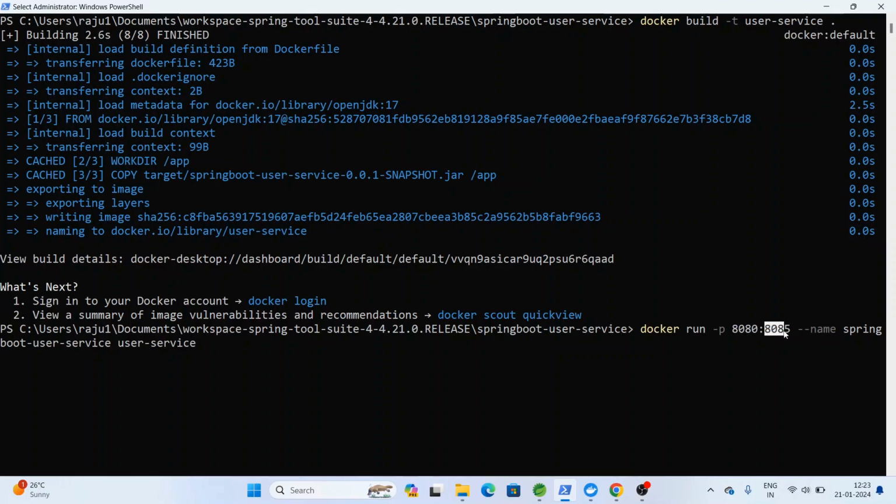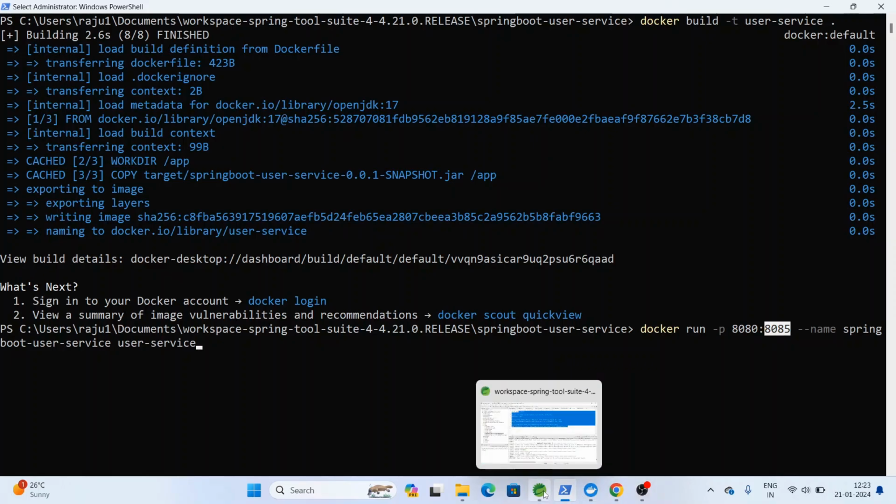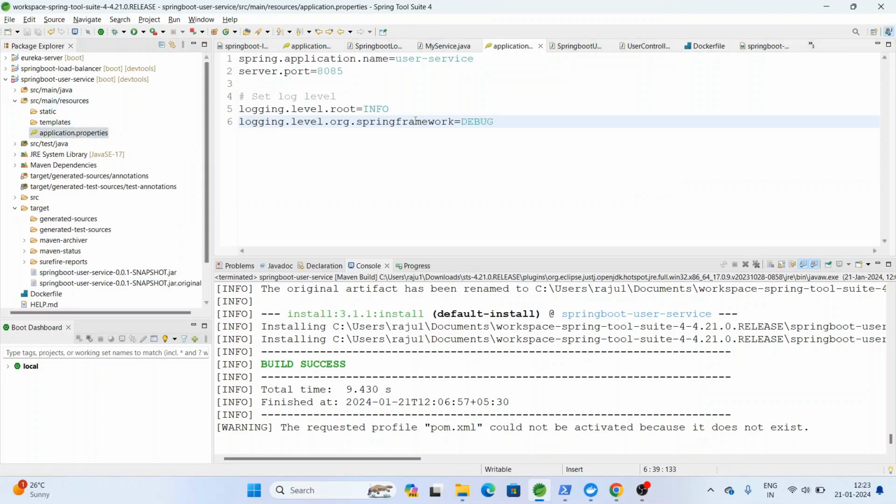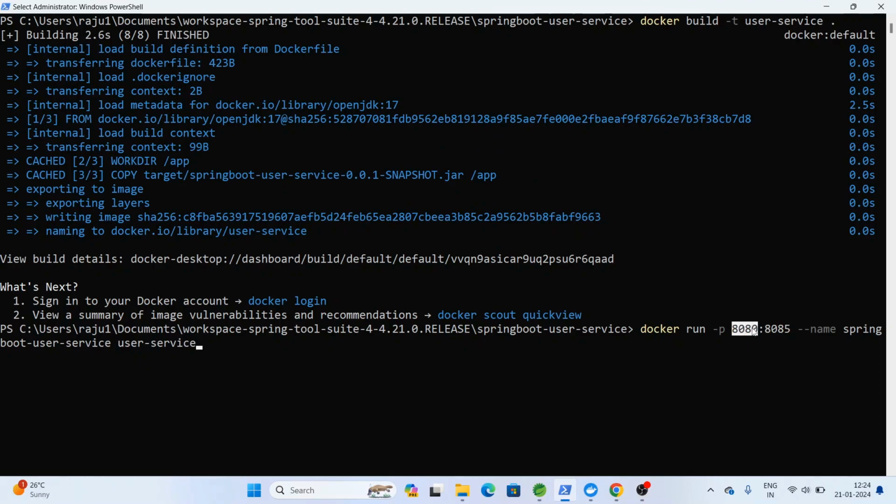Since we have given 8085 in the application properties for this application, we cannot use 8085 to access it. We have to use 8080, which is exposed in the Docker container. Through this port only, the Spring Boot user application running on 8085 is accessed.